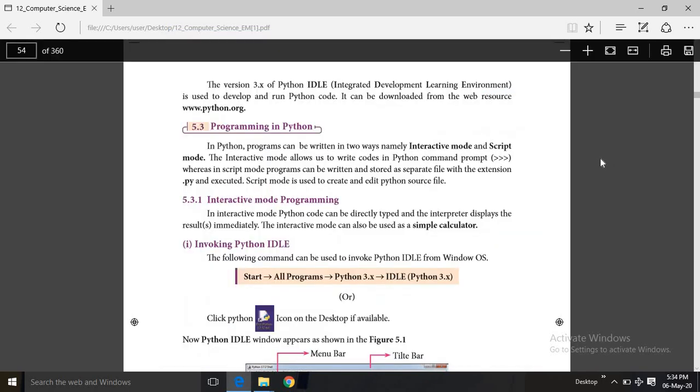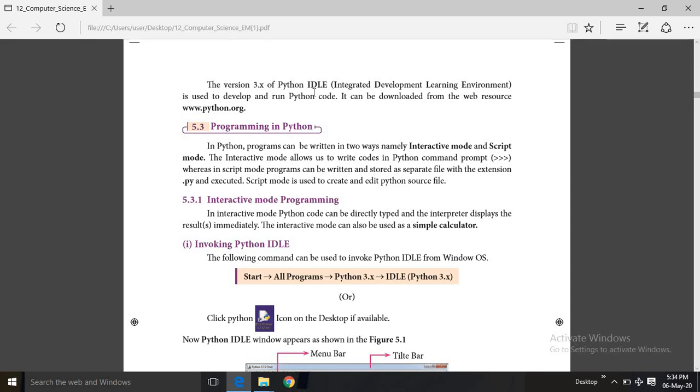See in your book, the version 3.x of Python, 3 point something of Python, IDLE, Integrated Development Learning Environment, is used to develop and run Python code. So you can write and run your Python code in Python IDLE environment, and it can be downloaded from the web resource www.python.org. So in that particular website, we have downloaded the Python software and we have installed it in our computer.